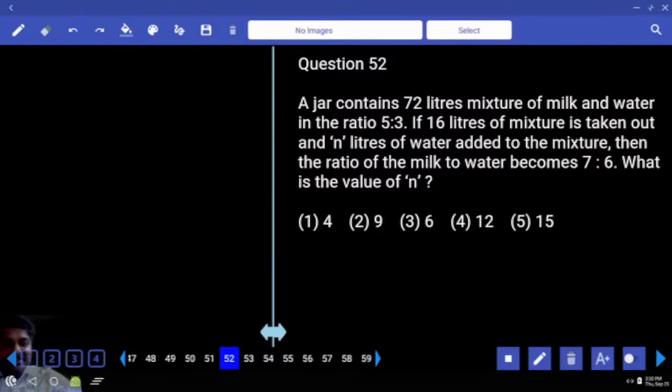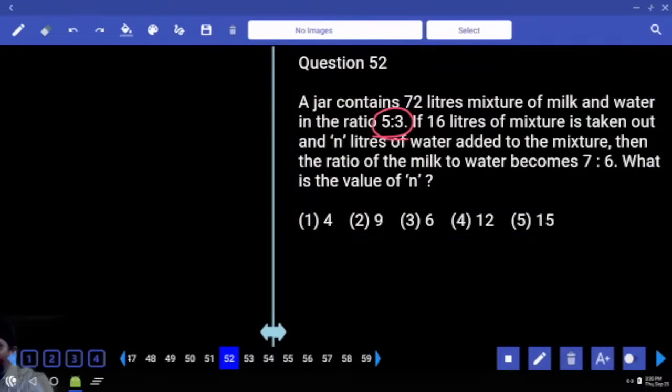A jar contains 72 liters of mixture of milk and water in the ratio 5:3. 16 liters of mixture is taken out and n liters of water is added to the mixture. Then the ratio of the milk to water becomes 7:6. What is the value of n? Right. We were asked to calculate n.